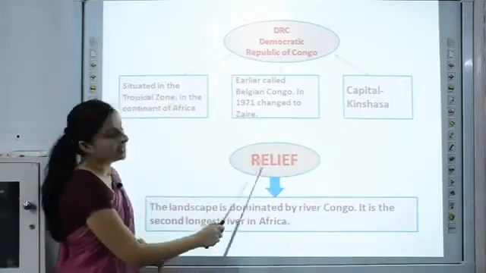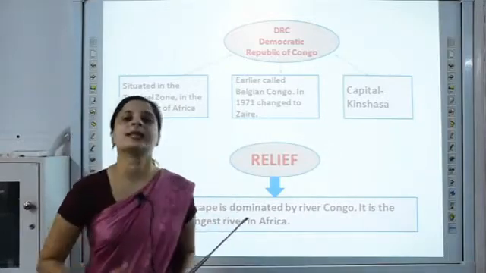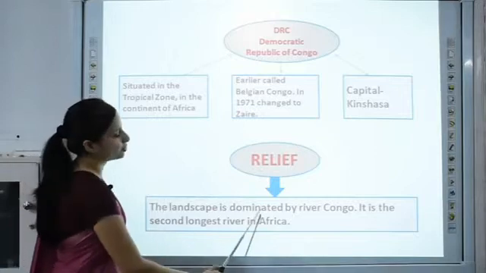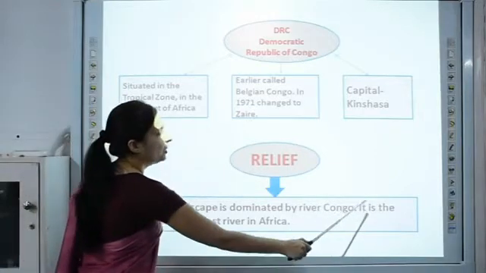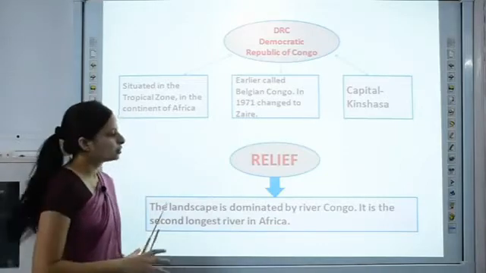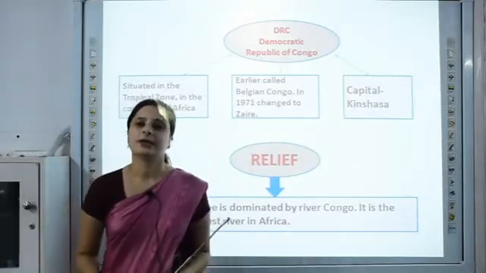Now talking about the relief, relief refers to the landscape of an area. The country's landscape is dominated by the river Congo, and it is the second longest river in Africa. Most of the country is dominated by the river Congo.